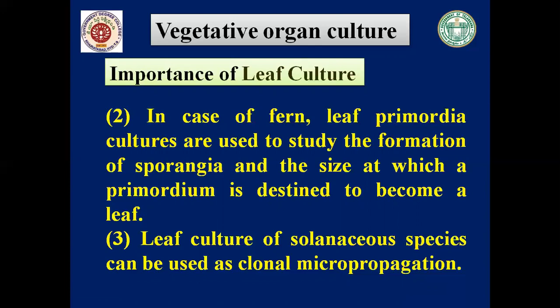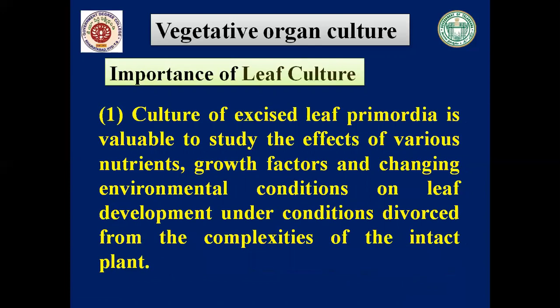If the explant is a root, that is root culture technique. If the explant is a leaf, then it is a leaf culture technique. And in the next class, we are going to see the next vegetative organ culture, that is shoot culture.